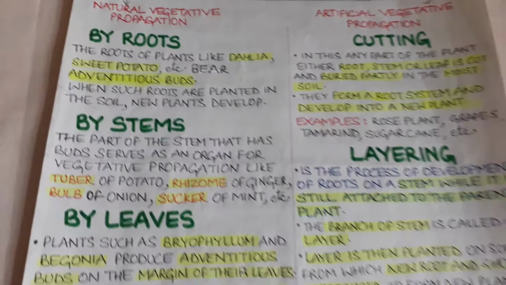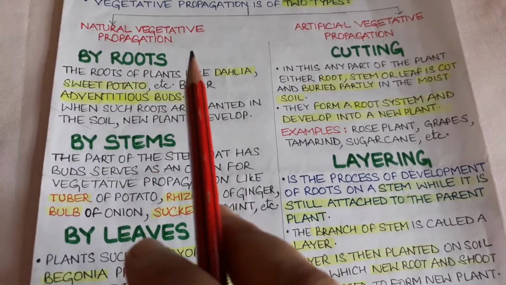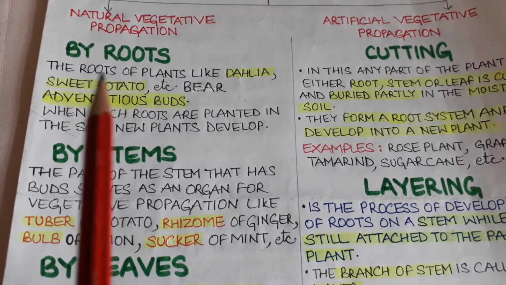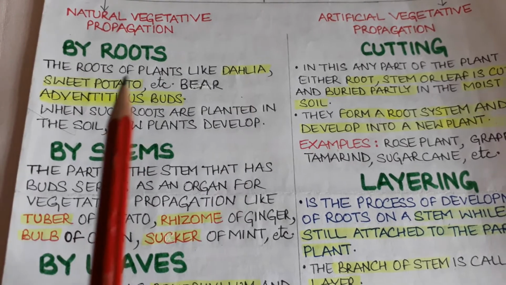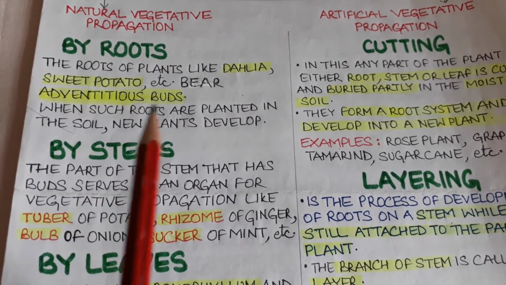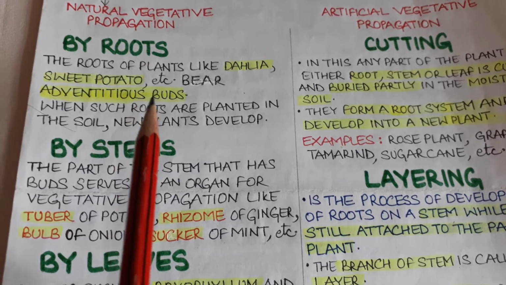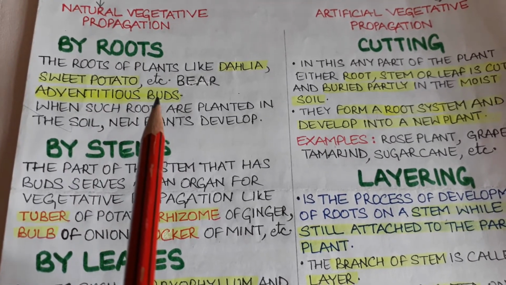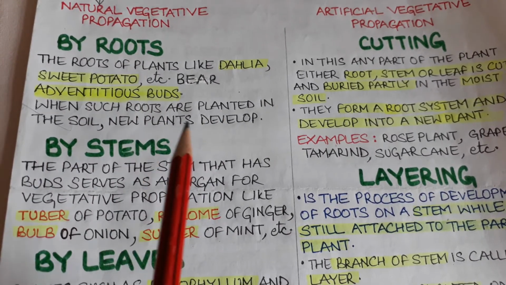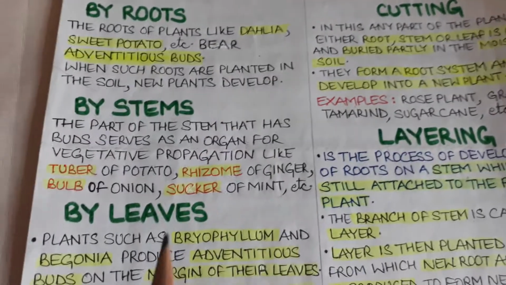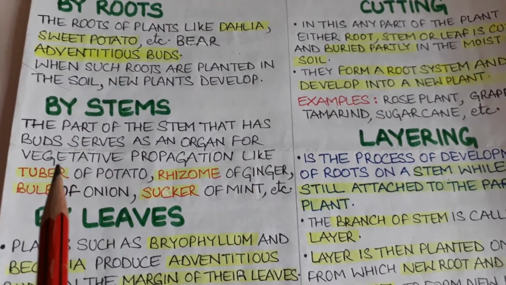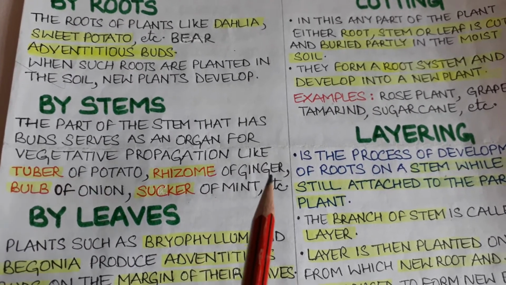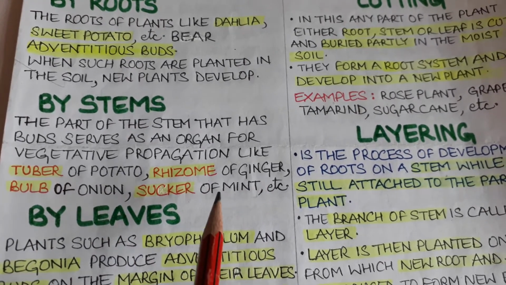Let us first discuss the methods of natural vegetative propagation that takes place in all the three vegetative parts, roots, stems and leaves. In modified roots of plants like dahlia and sweet potato, they bear some adventitious buds on them. When such a root having adventitious buds is planted in the soil, they give rise to new plants. By stem, the part of the stem that has buds will serve as an organ for vegetative propagation like the tuber of potato, rhizome of ginger, bulb of onion, sucker of mint, etc.